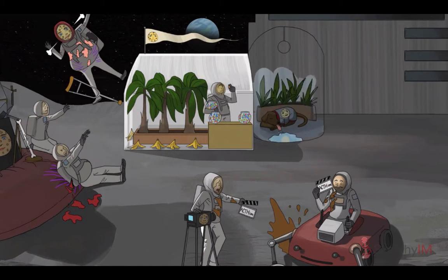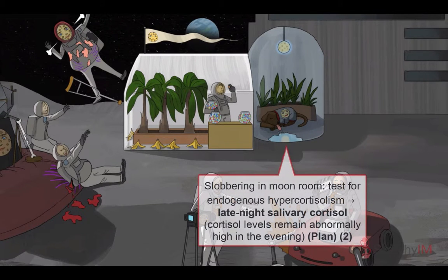Let's start with late night salivary cortisol testing, which we're performing right now actually, over in the moon room. Here's the rationale. In healthy individuals, cortisol levels naturally reach a nadir in the evenings, but they remain abnormally elevated in patients with Cushing syndrome. Patients take the collection tubes home with them, collect a saliva sample around midnight, and bring it back to the lab in the morning.